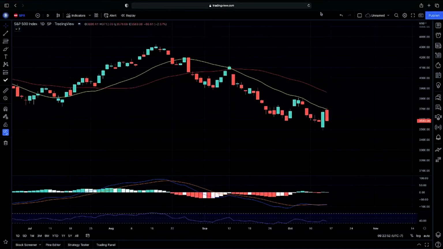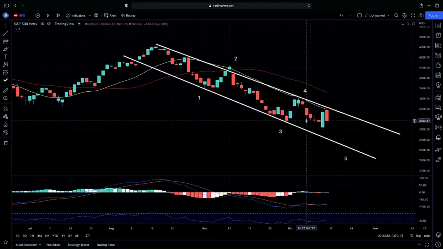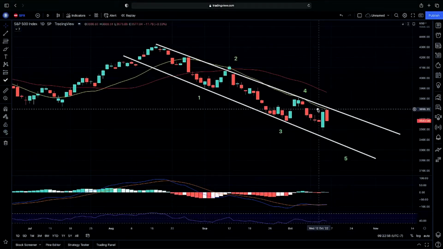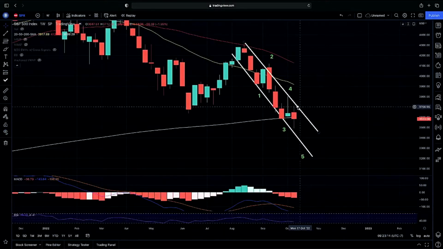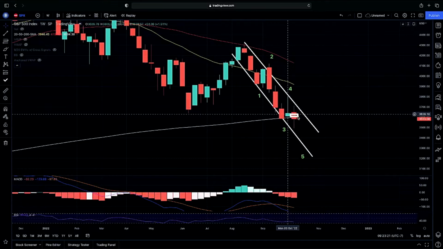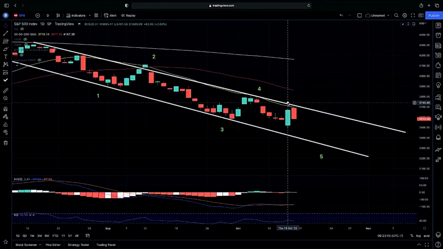So jumping into the S&P 500, you guys, again, we have been tracking our channel here. We did get a major spike after CPI came out. The reason we had this major spike is that after our pullback with CPI, we were testing our 200 weekly moving average. However, we did get a pullback and a rejection on our 20-day moving average and also the upper end of our channel that we have been tracking.